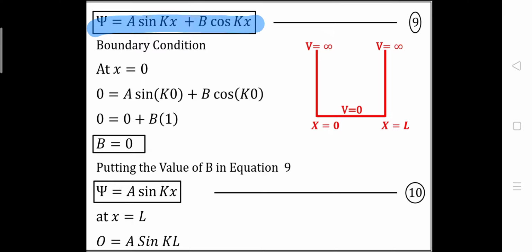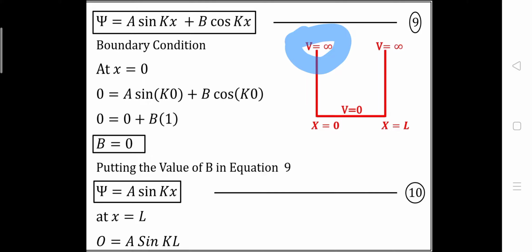Now we are going to put boundary conditions on this equation number 9. First we will take x is equal to 0 where V is infinite, and another one we will take x is equal to L where V will be infinite. At x is equal to 0, as we know potential is infinite, so psi will also be 0.